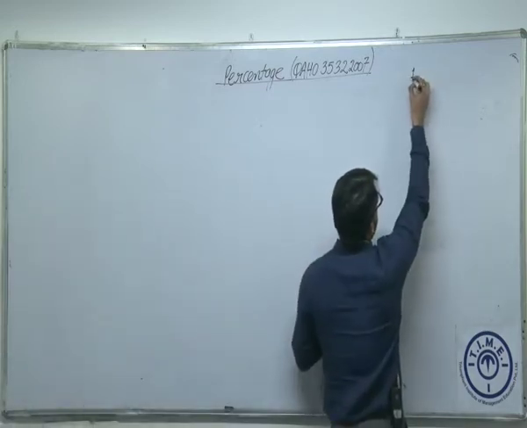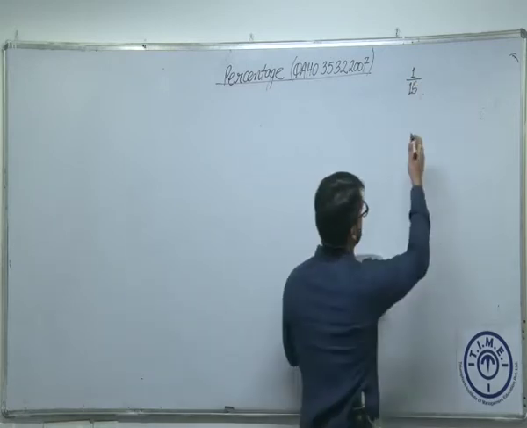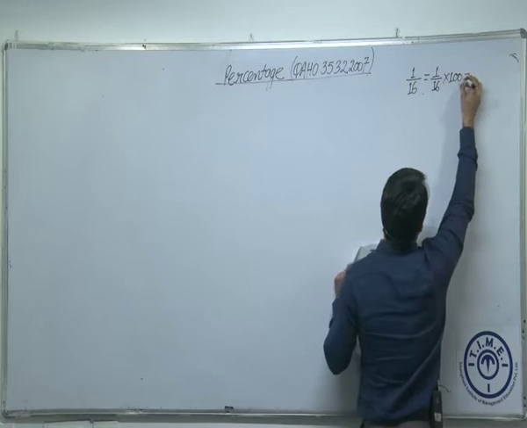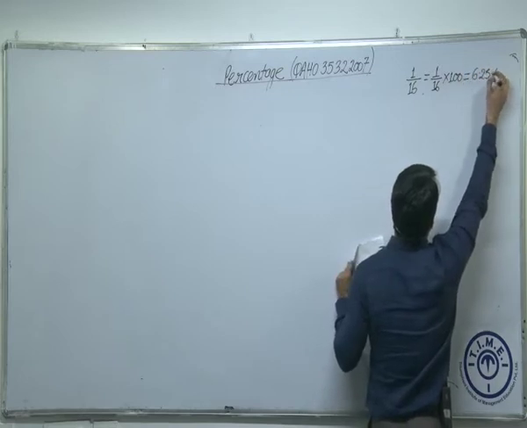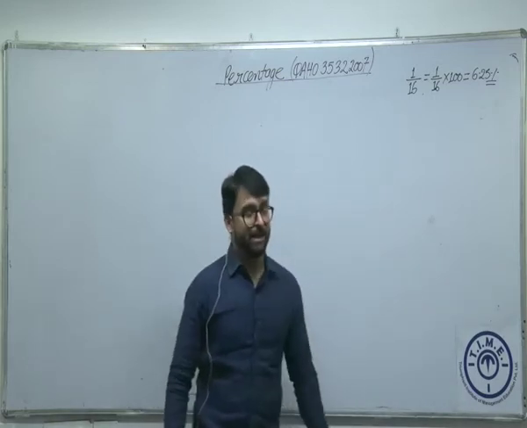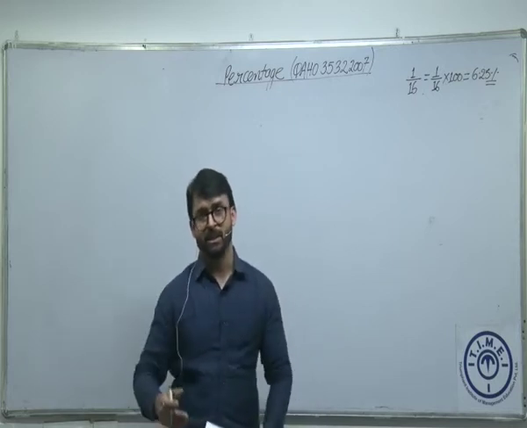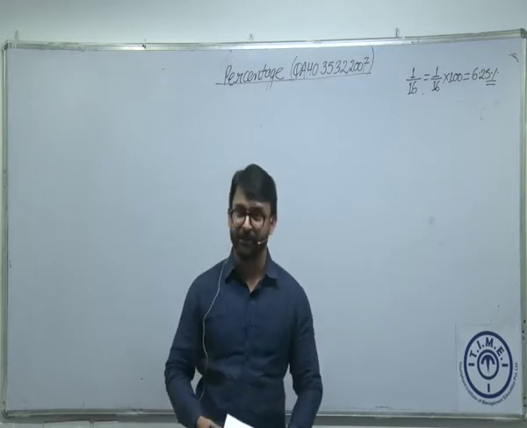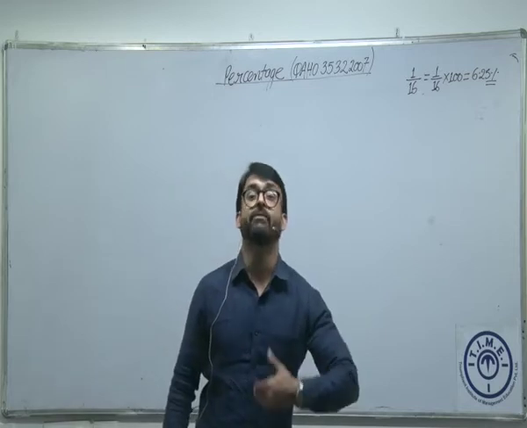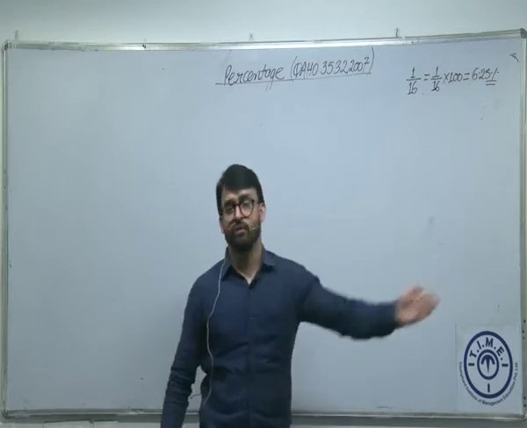What is 1 by 16? 1 by 16, if I want to convert this into percentage, 1 by 16 into 100, which is 6.25% precisely. Am I right? Why am I writing 1 by 16 directly? Because this is a very important kind of number. If you look at the multiple questions in your booklet, in your handout, in your test, anywhere, the fractions I'm going to write, these are the fractions which I'm going to use very frequently. So that's why we'll go for those fractions first, then we'll later on move to some lesser useful fractions.